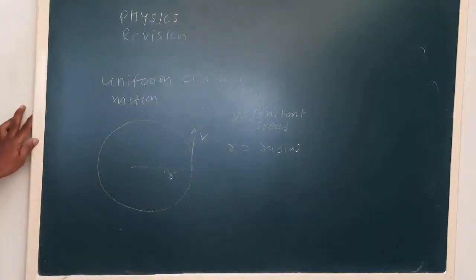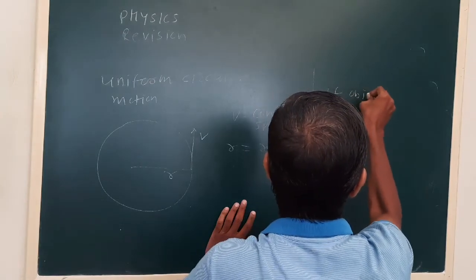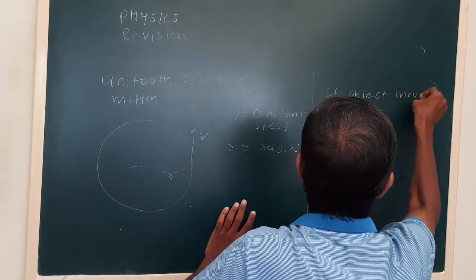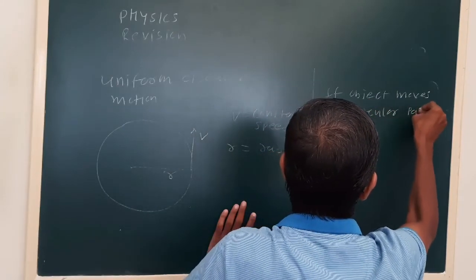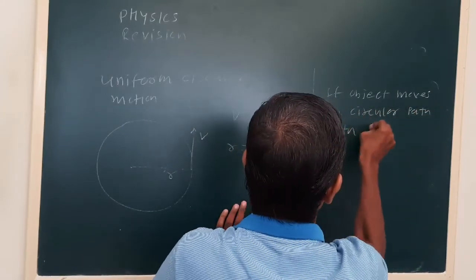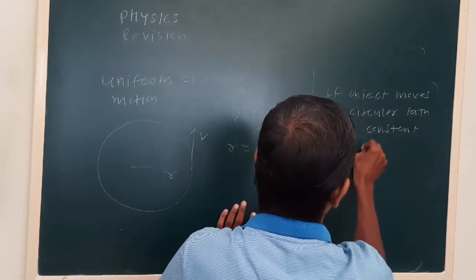If the object moves on a circular path with constant speed, it is called